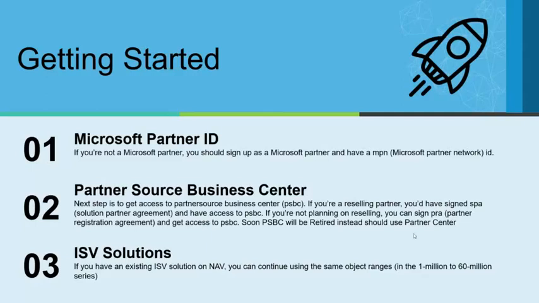And if you are a reselling partner, you would typically sign up what we call a solution partner agreement. And if you're only planning to be an ISV, then you could sign up what is called the partner registration agreement. Once that paperwork is out of the way, and if you already have an existing ISV solution on NAV, you would have been assigned what is called a dedicated object range, which is typically in the 1 million to 60 million series. And that's something you can continue to use even in Business Central. Next slide, please.